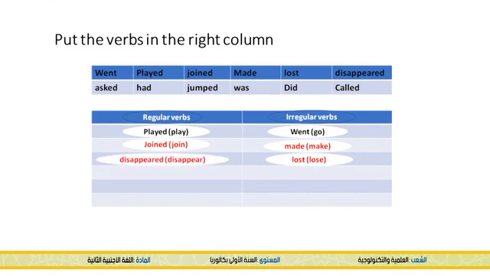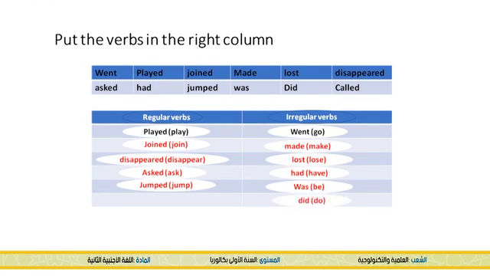Disappeared is a regular verb. Asked is also a regular verb. Had is an irregular verb. Jumped is a regular verb. Was is an irregular verb. Did is an irregular verb. And called is a regular verb.